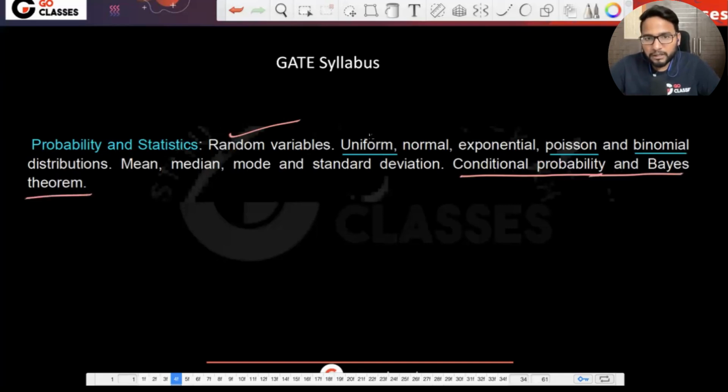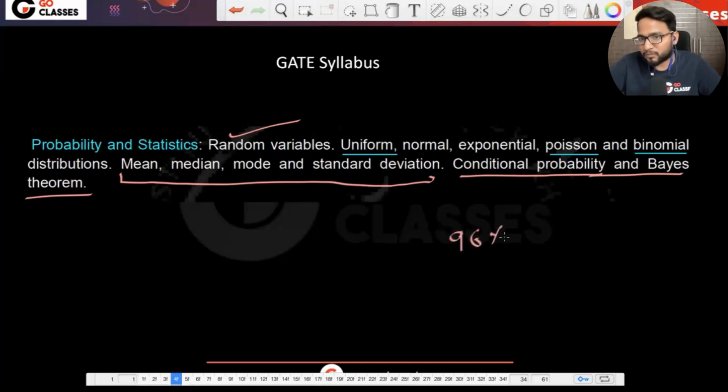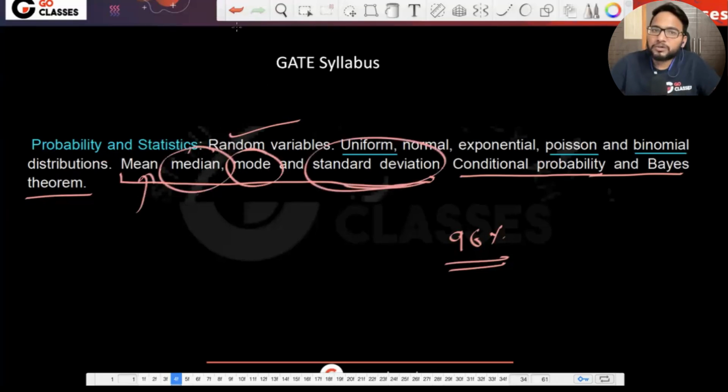Now this is the portion which is basically called statistics. Probability and statistics is the topic name, and probability is the major area, which means 95 or maybe 96% of the area is probability. Only 1-2 years back, they added mean, mode, median. Mean is just expectation, and standard deviation is just the square root of variance, that we know. Specifically, they have added two terms, which are median and mode.